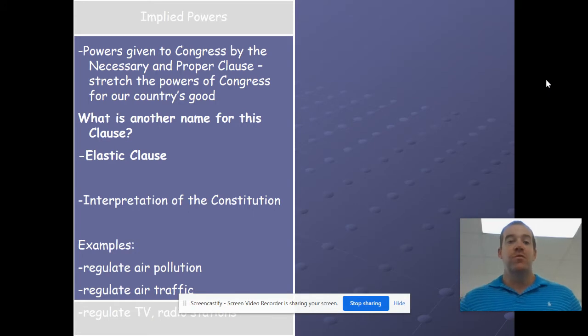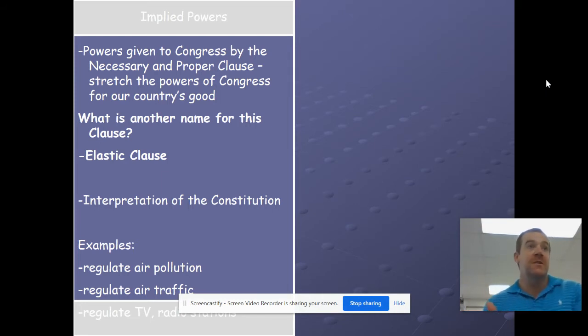This is through the clauses. The necessary and proper clause, which is also known as the elastic clause. That's another question on your quiz. Elastic meaning Congress has the power to stretch its powers to meet the needs of the country. This is through the interpretation of the Constitution.